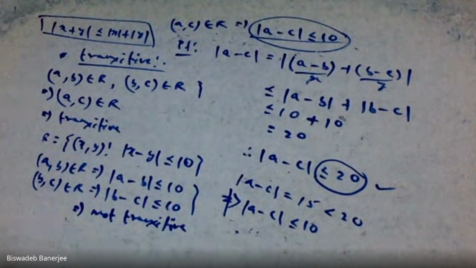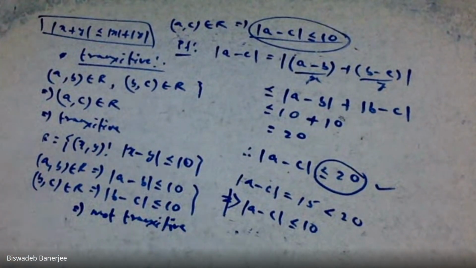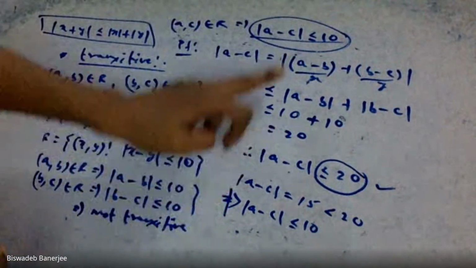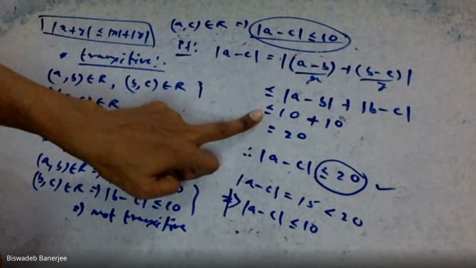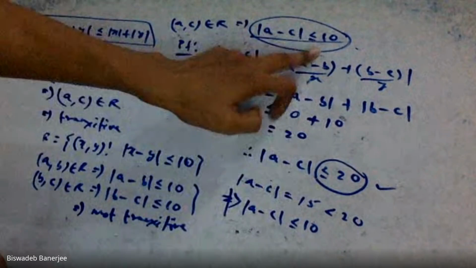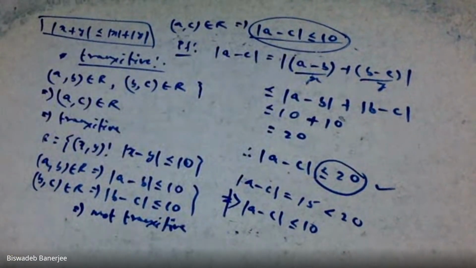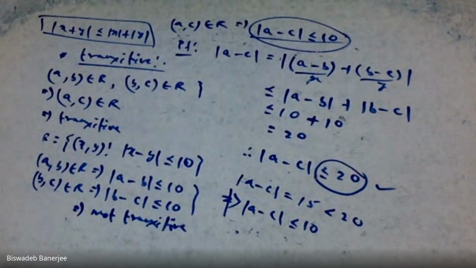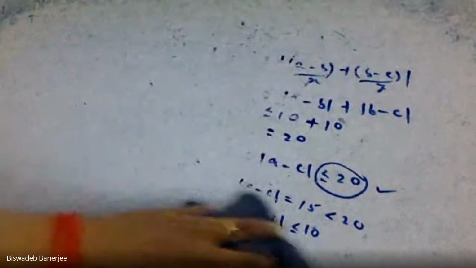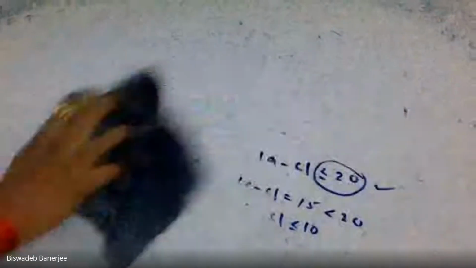This relation is not transitive, because our purpose is to check mod a minus c less than or equal to 10, but we have proved that mod a minus c is less than or equal to 20, and less than or equal to 20 does not mean less than or equal to 10. That means it is not a transitive relation. Okay, clear?